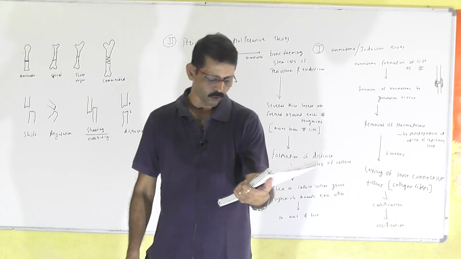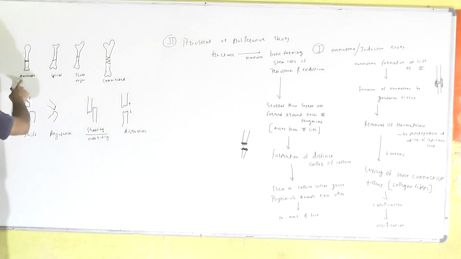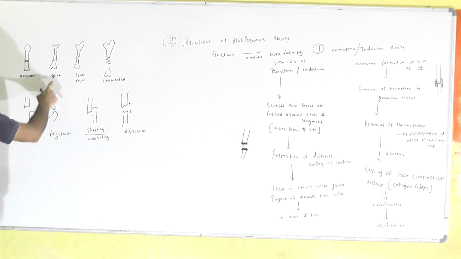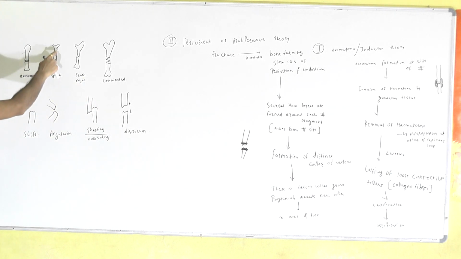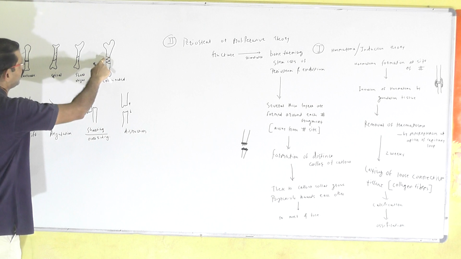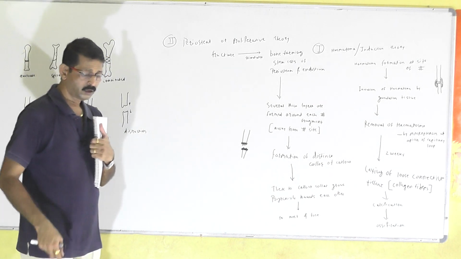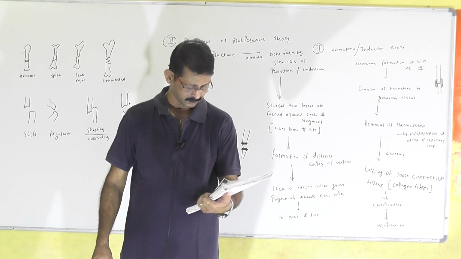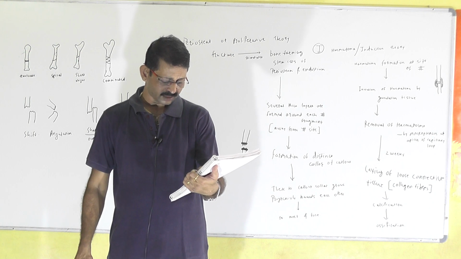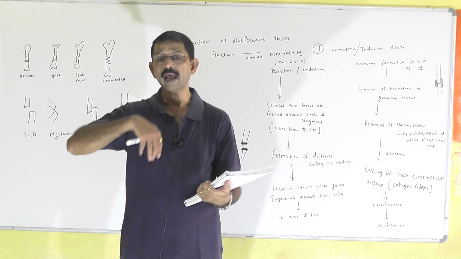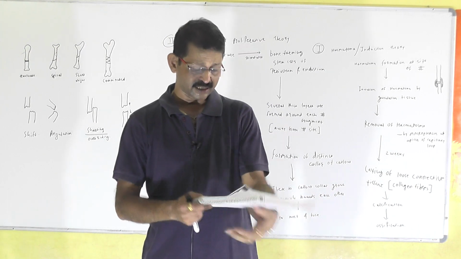Transverse fractures take more time to unite than spiral or oblique fractures, because there is a lot of raw area. Formation of callus is more in the oblique and comminuted fractures. Compound and comminuted fractures take more time as compared to closed fractures. No fracture unites in less than 3 weeks.